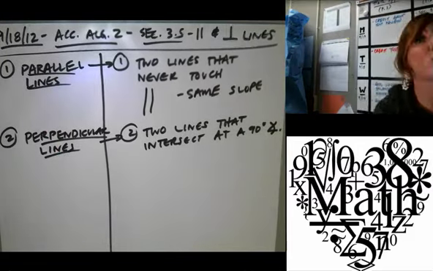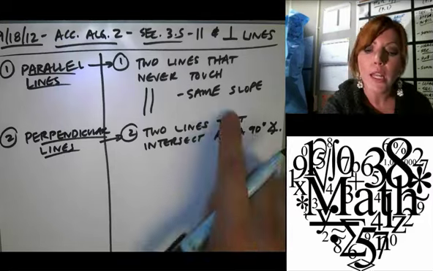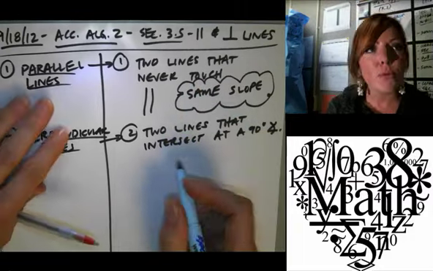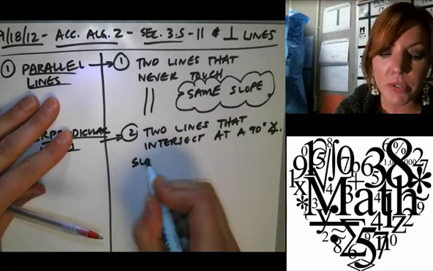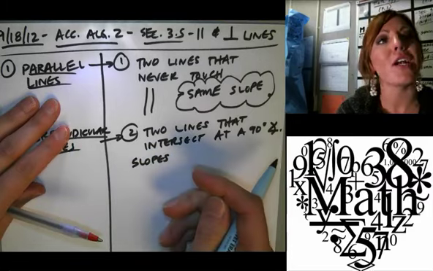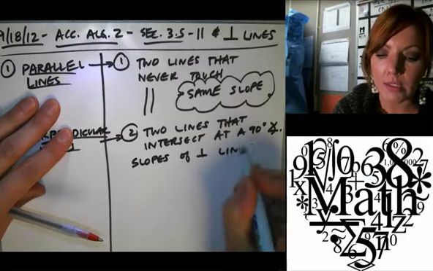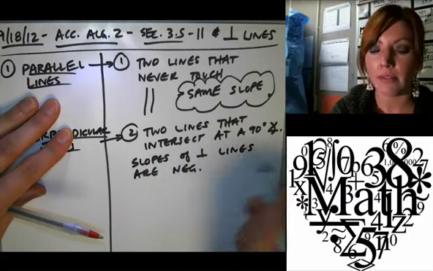Good. Okay, so as far as our slopes go, in parallel lines, we have the same slope. Perpendicular lines, slopes are negative reciprocals of one another. So the slopes of perpendicular lines are negative reciprocals of each other. Okay, so we're going to put up here examples of that.